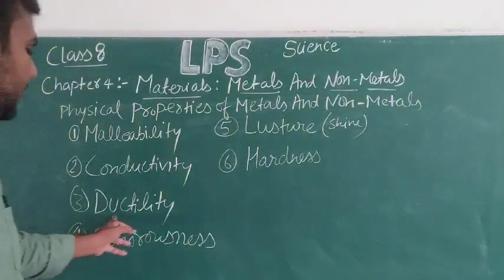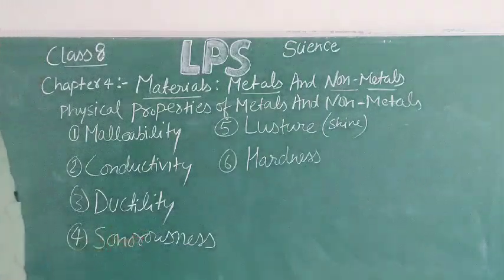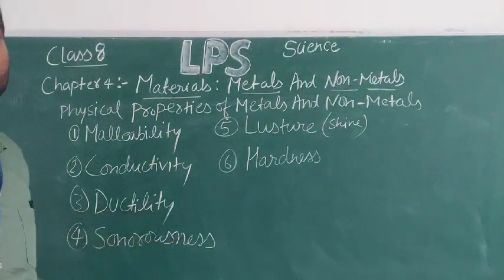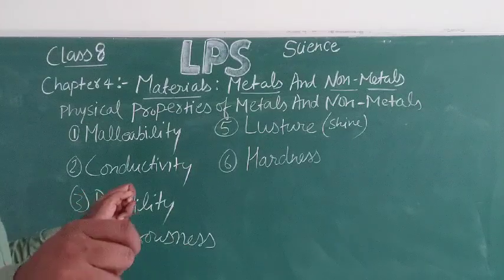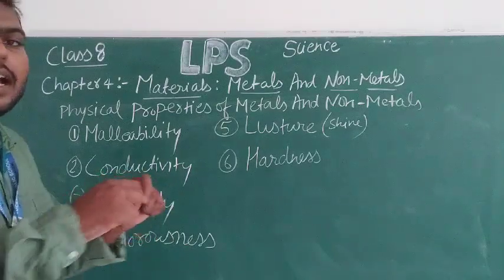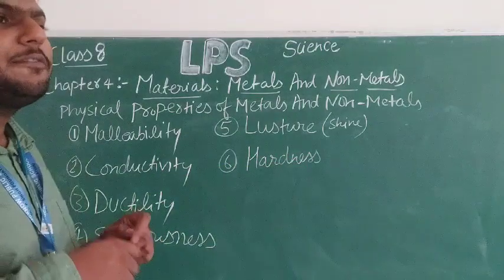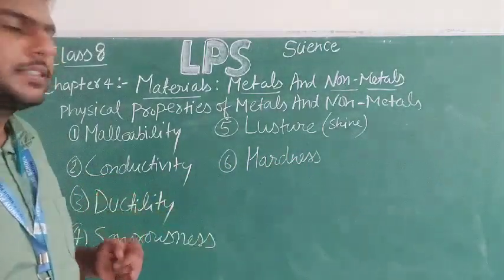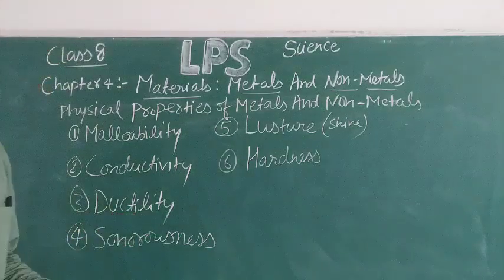Now moving toward the third point, that is ductility. Ductility is the property of metals by which they can be drawn into wires. If I apply a force on them, instead of breaking, they will be drawn into wires. So ductility is the property of metals.